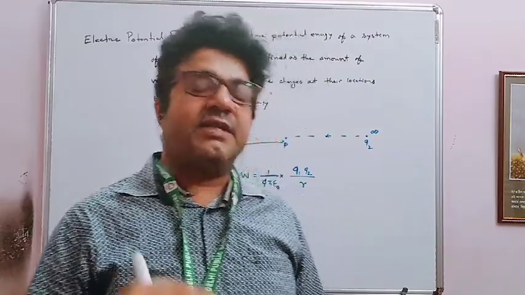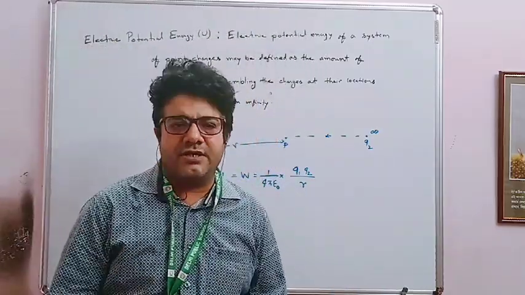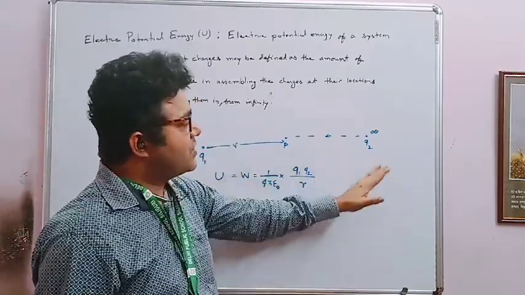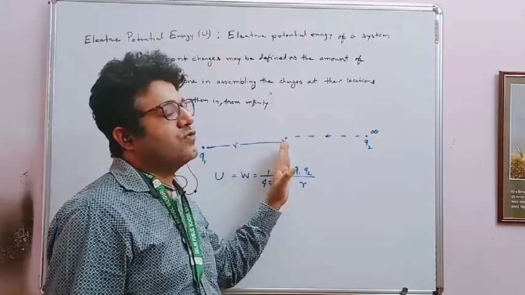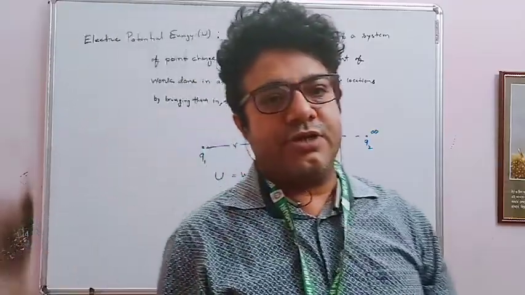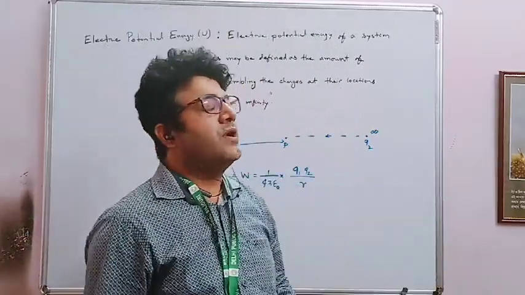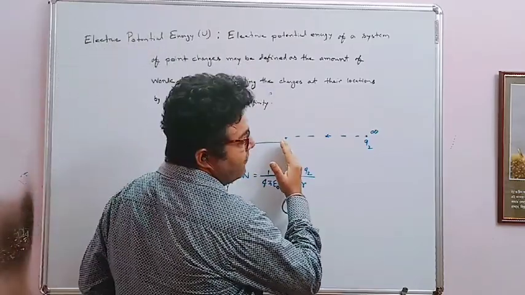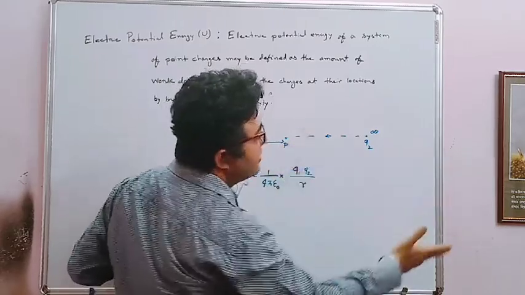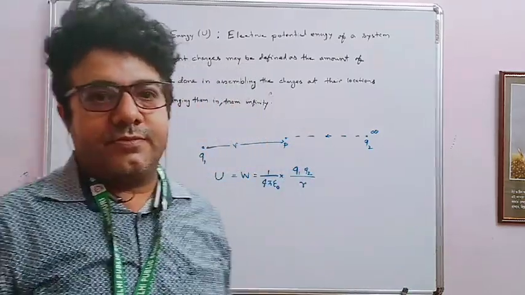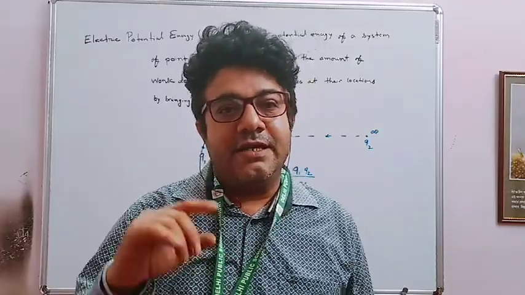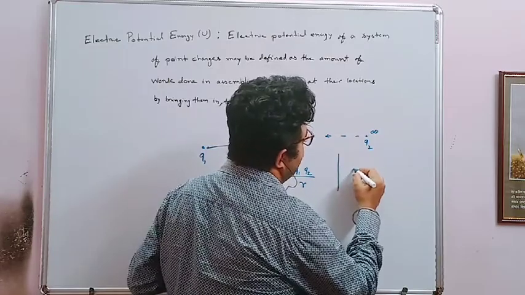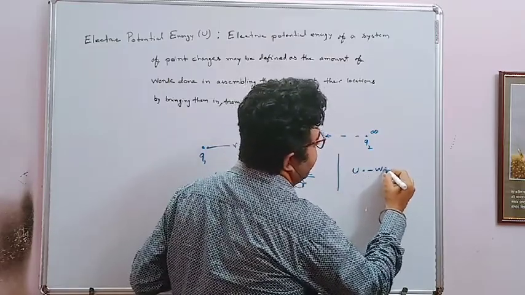Another definition is that in some book, especially in some foreign writer book, you get the different definition, exactly reverse. What is this? In this one we bring the charge particle from infinity to a point and the work done is called the potential energy, and in some foreign writer book you get exactly the reverse thing. In that one, if you move a charge particle from R to infinity, then the negative of work done is the potential energy. That means you can say it in two ways.